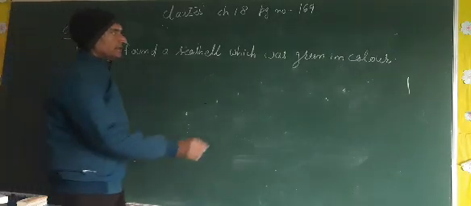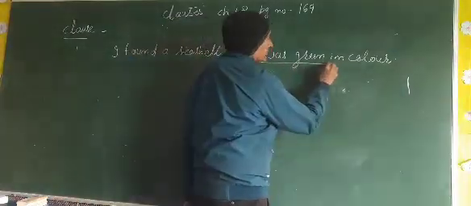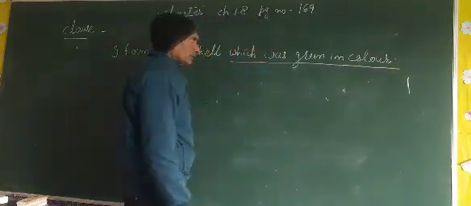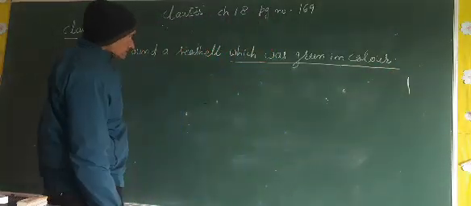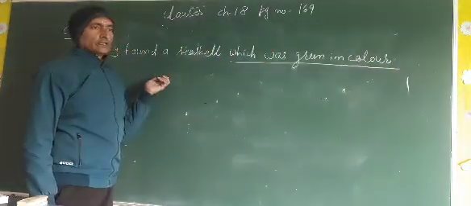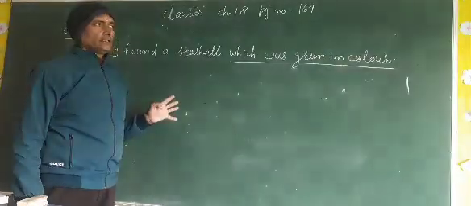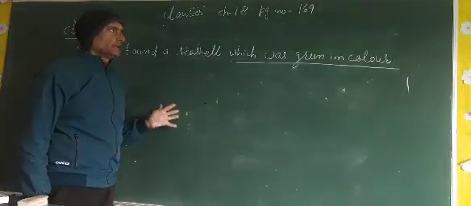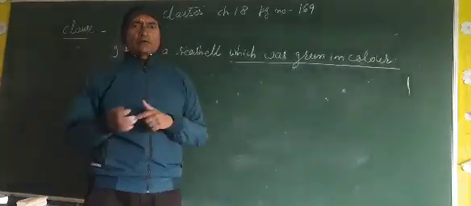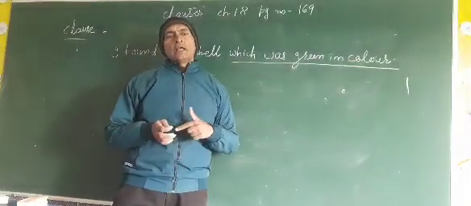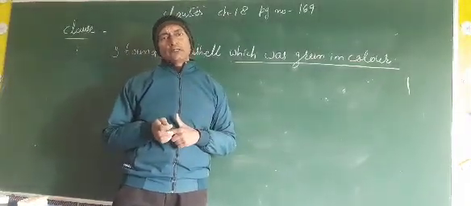Let me write. So we can say that "which was green in color" is a clause, and this is part of a sentence. A clause is always part of a sentence, and the same thing is happening with a phrase. A phrase can also be a part of a sentence, and a clause can also be a part of a sentence.